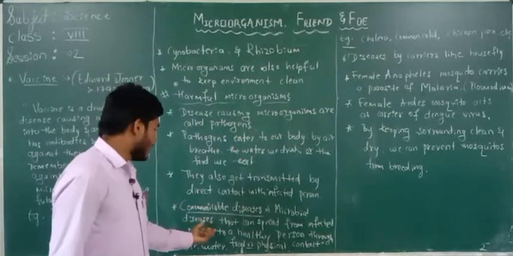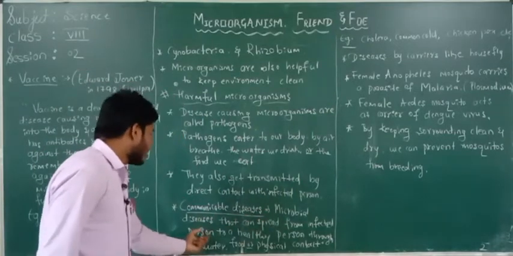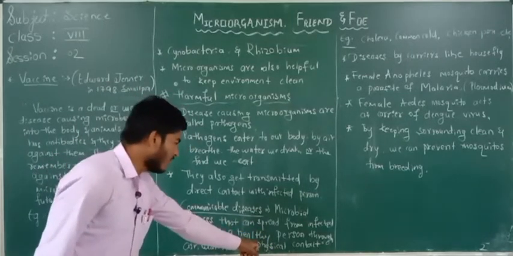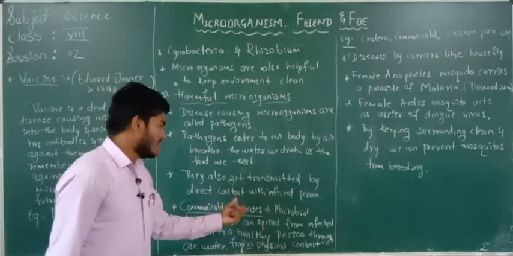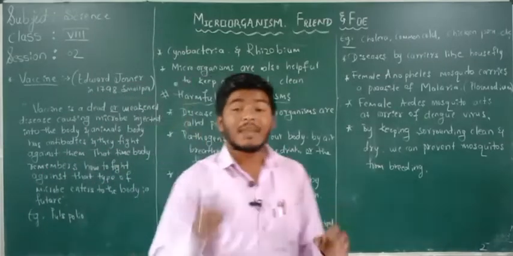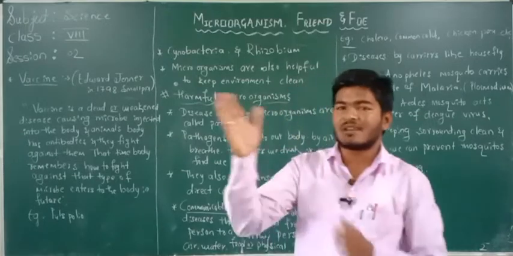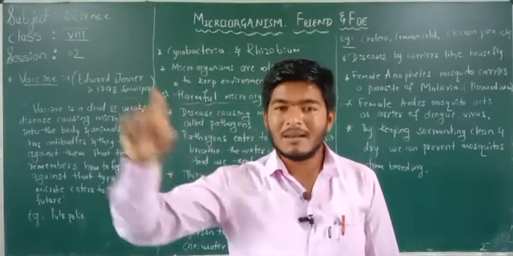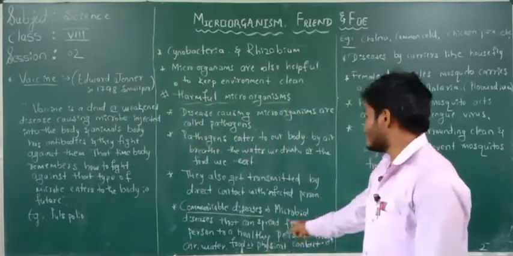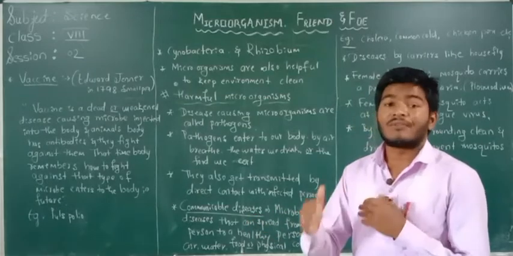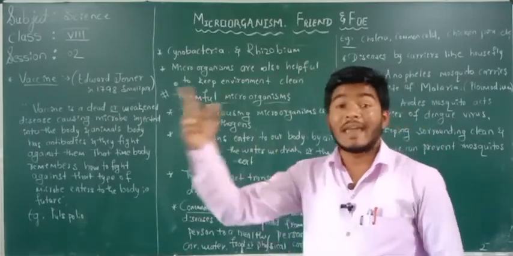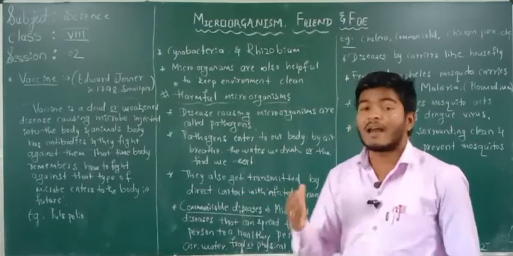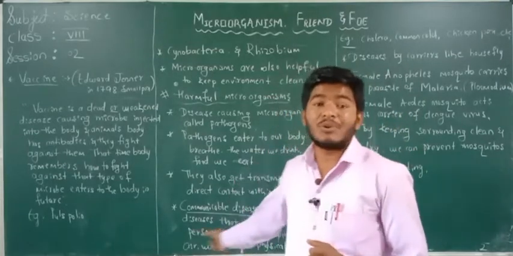The microbial diseases that can spread from an infected person to a healthy person through air, water, food, or physical contact are called communicable diseases. Microbial diseases means diseases which come from microorganisms.